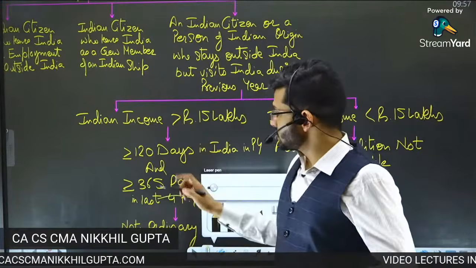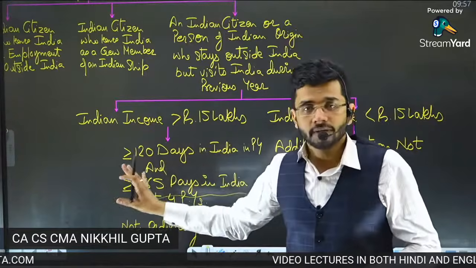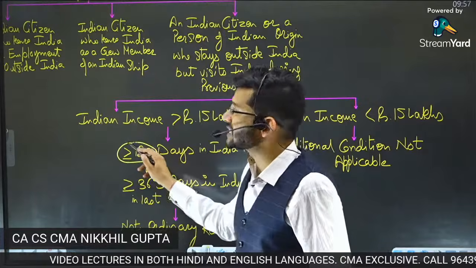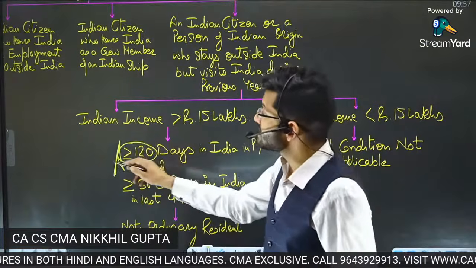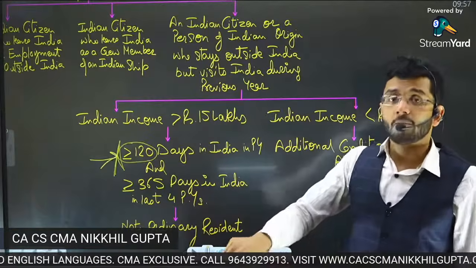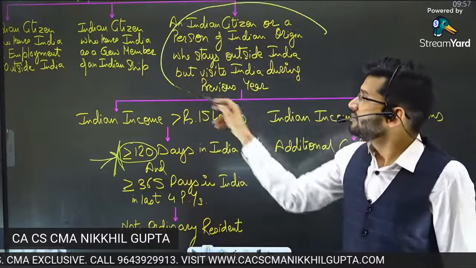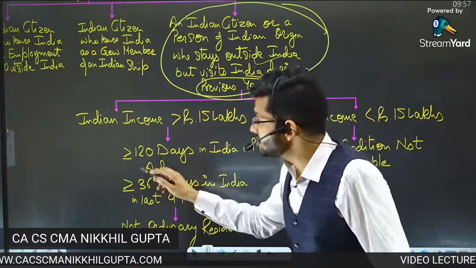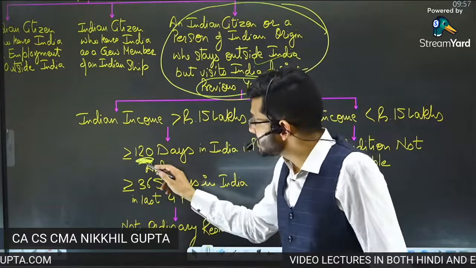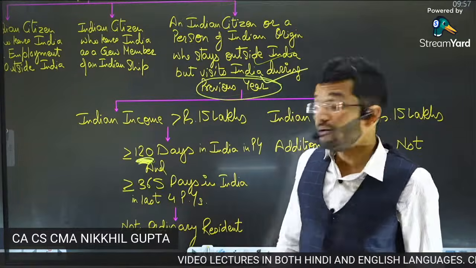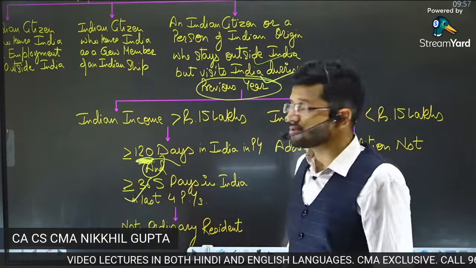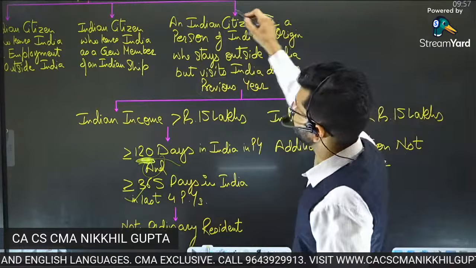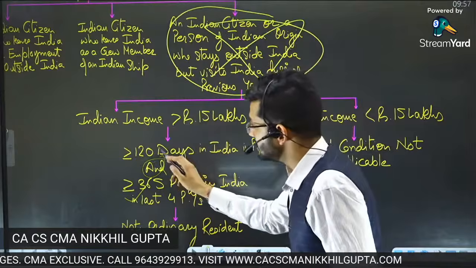Then it is not that your additional condition will be absolutely foregone. It's just that your additional condition will be modified. Guys, over there we used to see more than or equal to 60 days in section 61C. This is modified section 61C. And in this particular modification, if you are a PIO, which means you are a person of Indian origin who stays outside India but you visit India during the previous year, then instead of seeing 60 days of the current year, we will see 120 days of the current year period of stay in India. And we will see 365 days or more in the last preceding 4 years. So yes, the condition is not absolutely excluded for this kind of category, but it is a little modified.